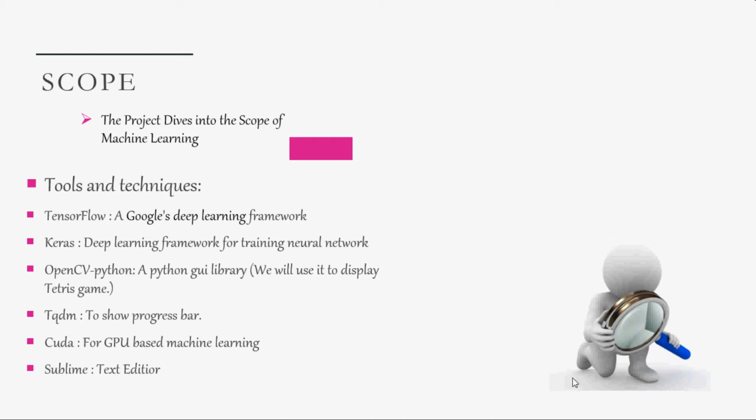This can be shown using TQDM. The next one is CUDA. I have used the CUDA framework. That's nothing but NVIDIA's GPU machine learning training framework, which can be used to train our machine learning model faster. The next one is Sublime. That's the text editor in order to edit the code.